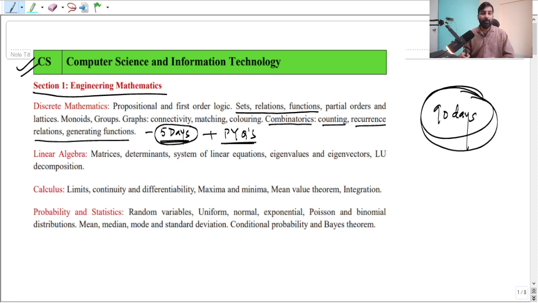So you have to at least spend 7 days, or 5 days, and cover PYQs along with the concepts. And the only topics that you have to cover are whatever is mentioned in this syllabus. Do not go through any sort of reference books or something. At least have a look, right? Linear algebra, then comes engineering mathematics, right? So this is part one. This is nothing but mathematics for computer science. At ECS we call it mathematics for computer science.